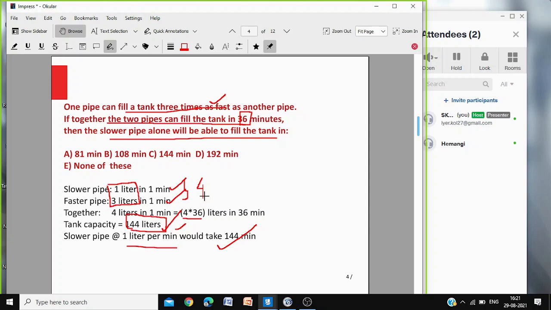1x and 3x would be 4x. So 4x in 1 minute means 144x liters. So x liter per minute, the same thing you will get. So even if you keep 1 liter or 3 liters, it makes no difference. So there is 1 liter, 3 times faster, 3 liters, total 4 liters per minute. So capacity is equivalent to 144 liters, 4 into 36. So if you are filling 1 liter per minute, it should take 144 minutes.